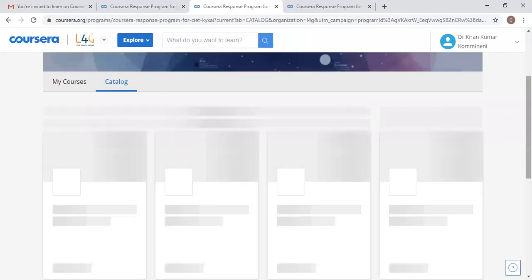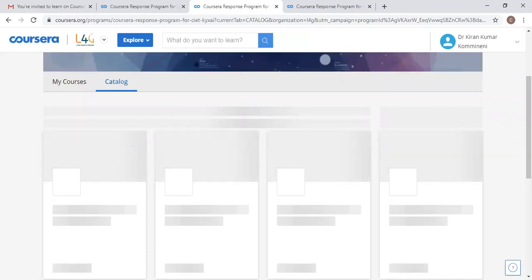The reason is, if you enroll in 10 courses and do not complete all 10, it will be a waste of service for them. That's why they are giving only 2 course enrollments as of now. You can choose any 2 courses of your choice, complete them in any amount of time, and enroll in new courses again. There is no limitation on the total number of courses you can do, but at a point of time you can do only 2 courses. If you complete those 2, you can enroll in new courses.